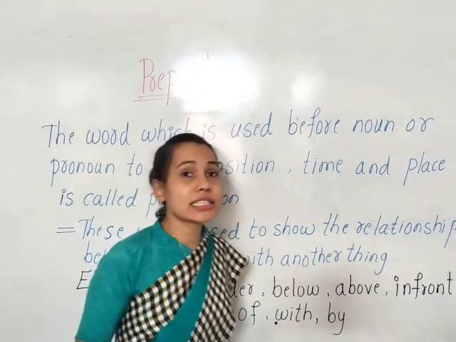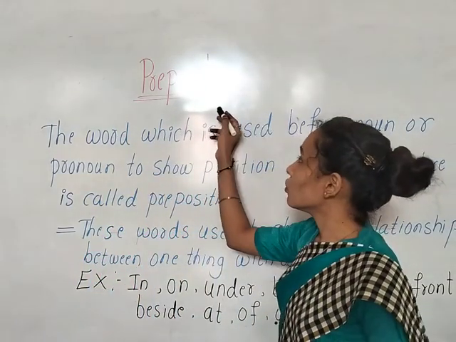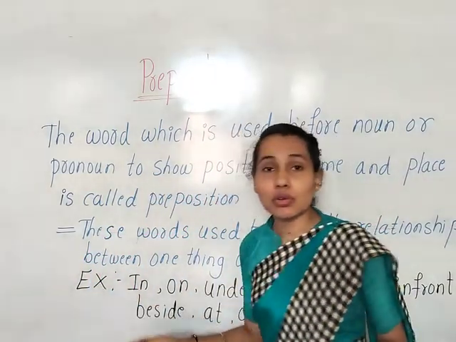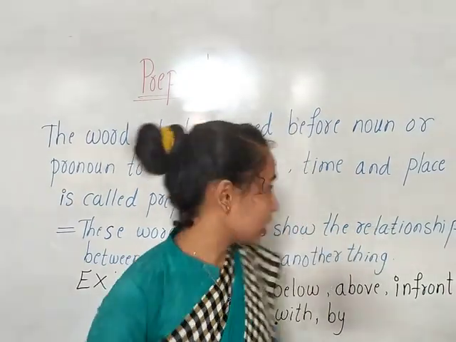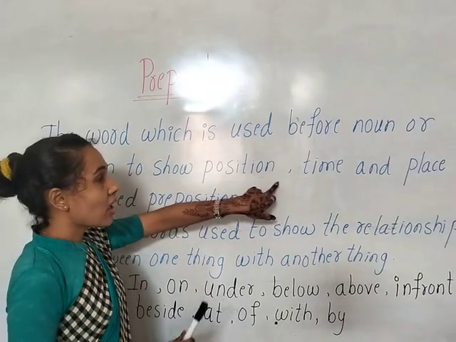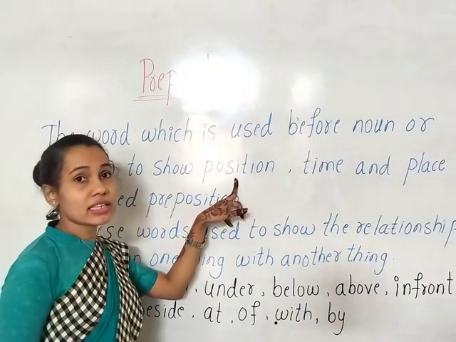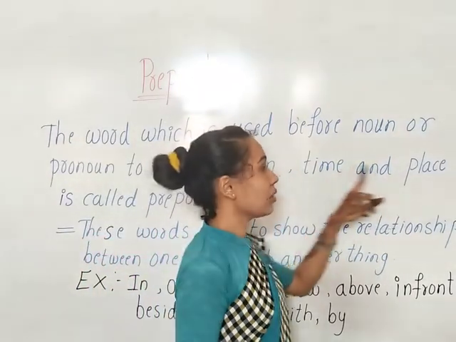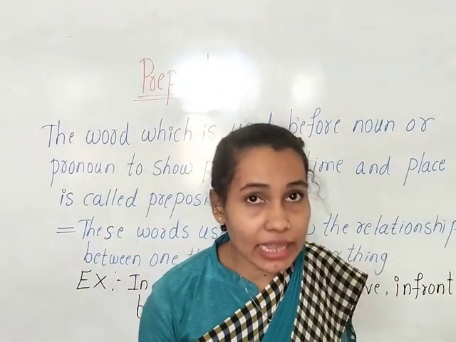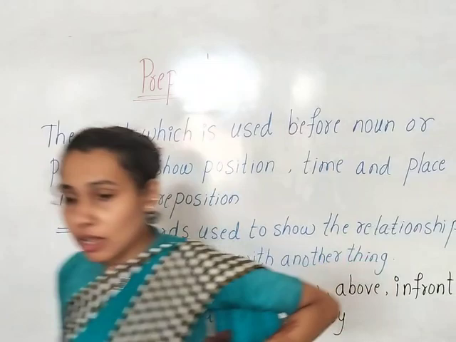These are the few examples for preposition. Okay children, they are showing the relationship between one thing with another thing. They also show the position. Where is the thing? Position, time, and place. Okay, have you understood, children?